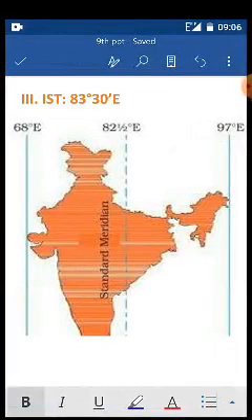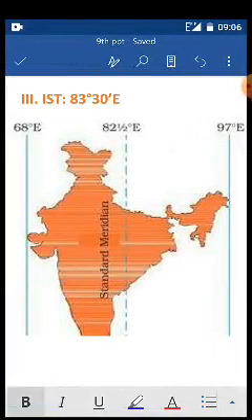Last class we saw the total area. Today we have more details, like the distance east to west and north to south, and the total boundary. Now India itself is such a big country, and in such a big country we need one uniform time.